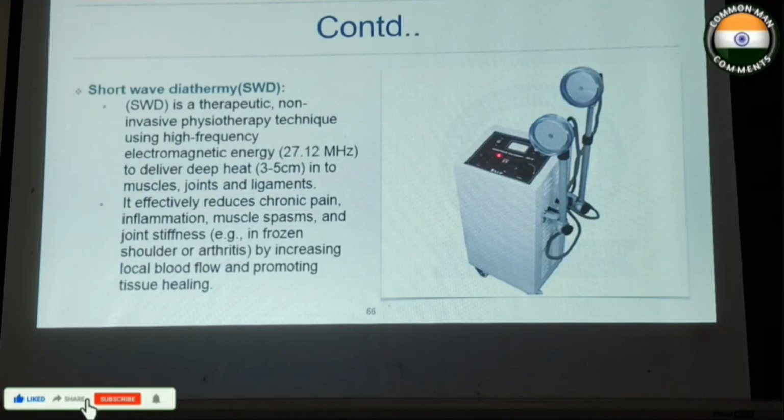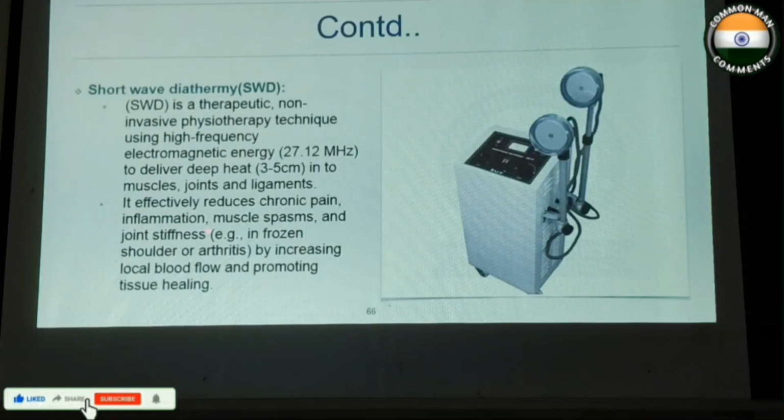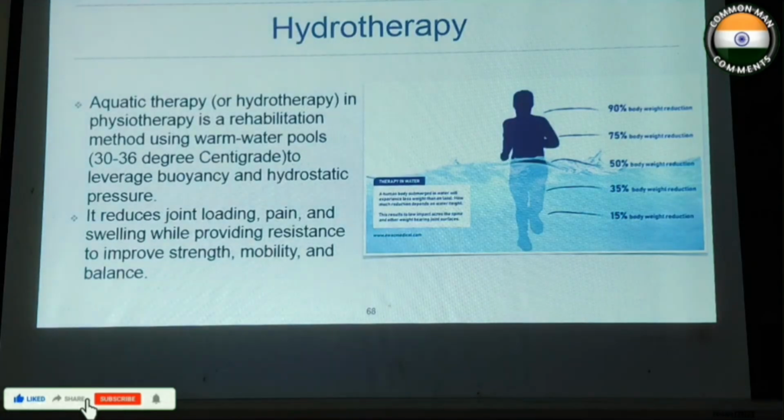And shortwave diathermy, it includes 2. So in this, the high frequency alternating electric current flows from one plate to the other through the patient. So from here to here in this way. Upon doing that, there will be deeper tissue heating, and that converts electromagnetic energy into thermal energy to treat pain and improve healing. So there is a specific frequency we use, that is 27.12 millihertz, to deliver deep heat of 3 to 5 centimeters.